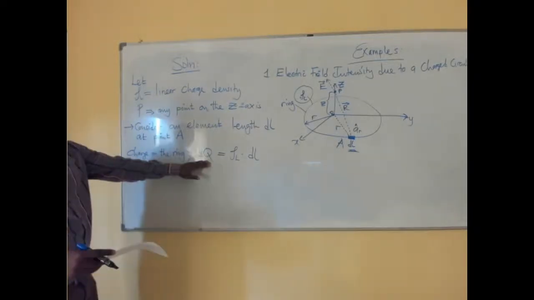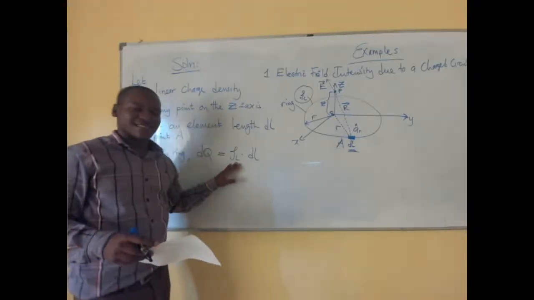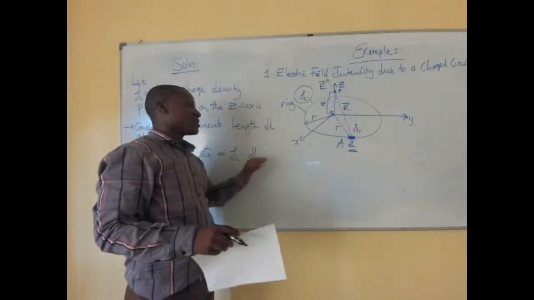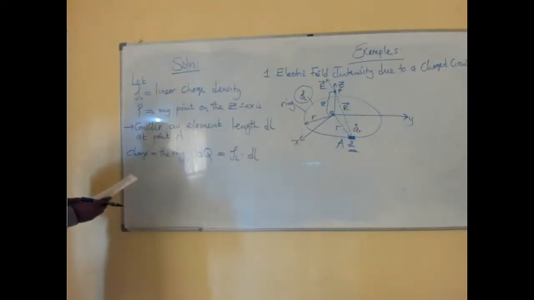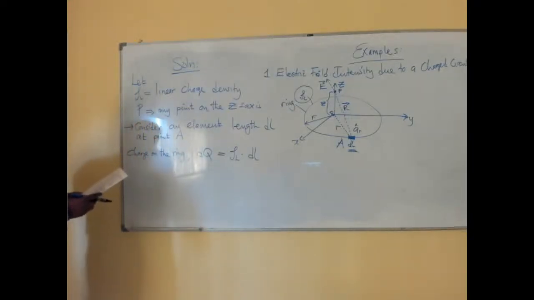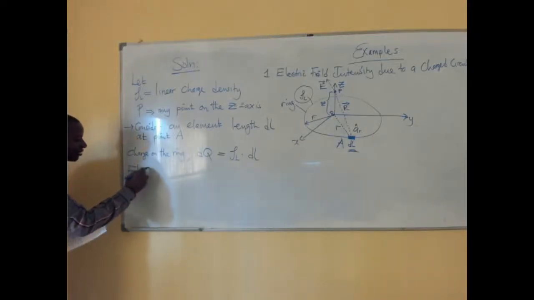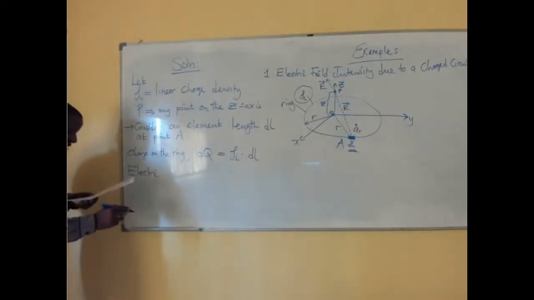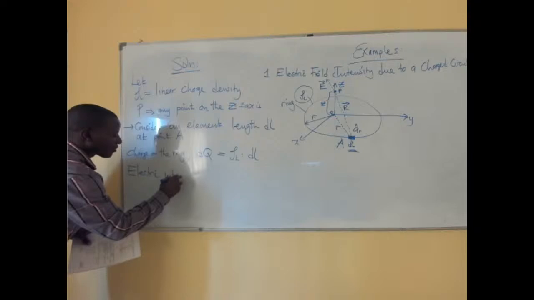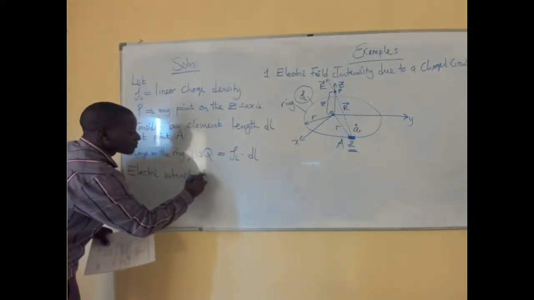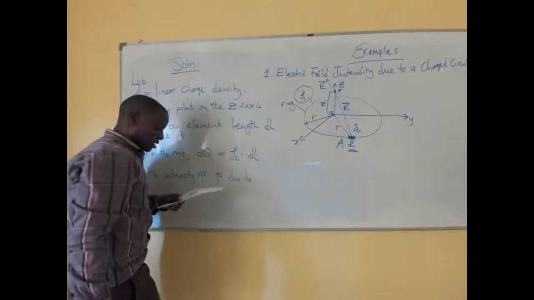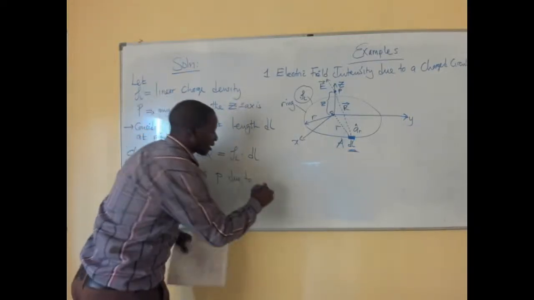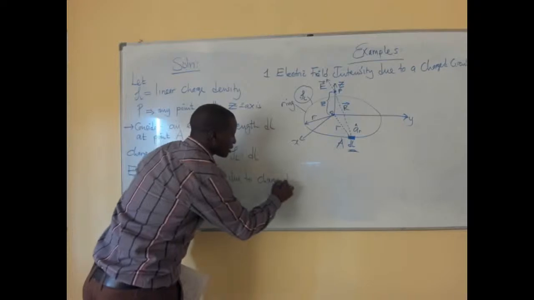So the charge is equal to the linear charge density multiplied by dl, which is a small length. All right, so having said that, we want now to define the electric field, the electric intensity. So we are saying electric intensity at point P, due to the charge dq.